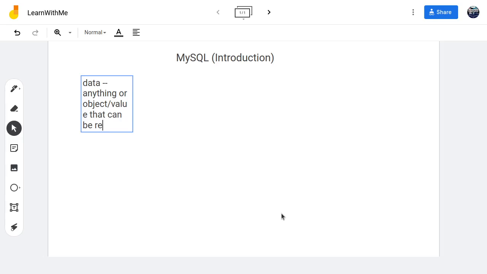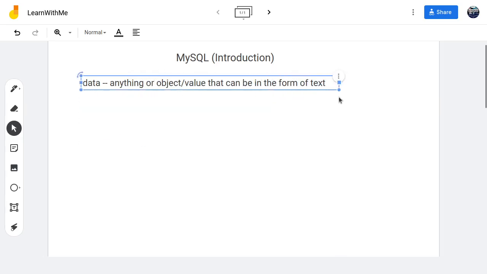Let's say in the form of text. This is peer learning, right? So I'm still learning. If there's something wrong with this definition, I don't mind being corrected. Reach out to me, right? I stand to be corrected. But this is the way I like to define data, because at the end of the day, data is something we are putting down on some document, first as text, before we start having other kinds of representations like graphical representations and pictorial representations and all of that.